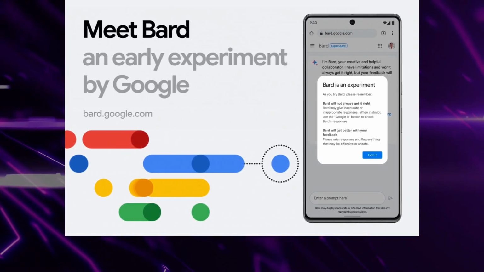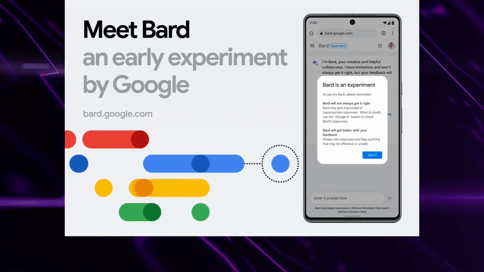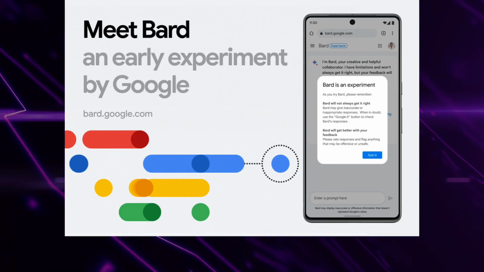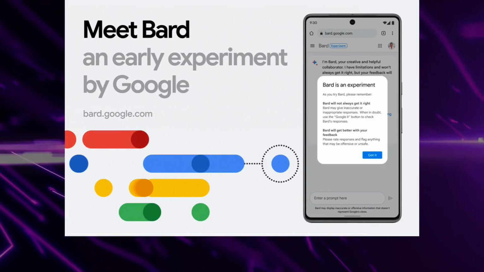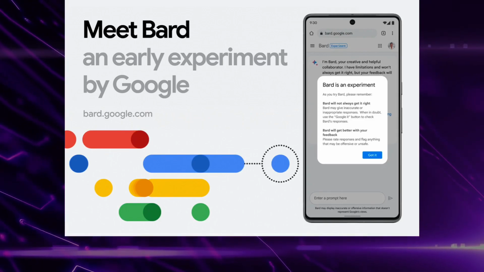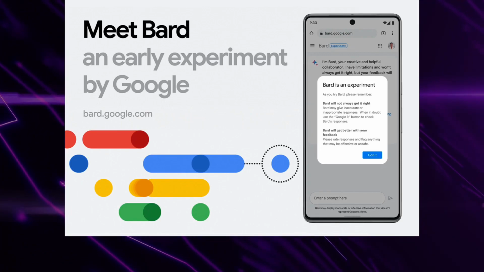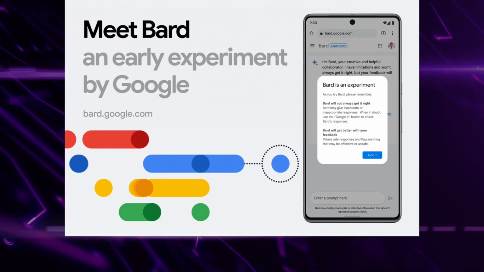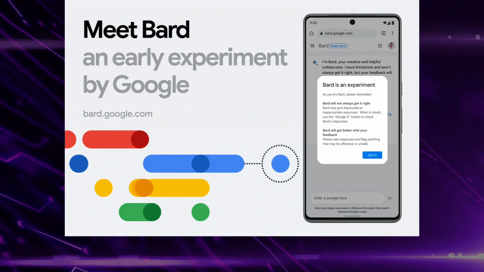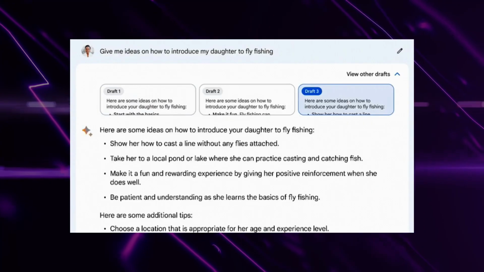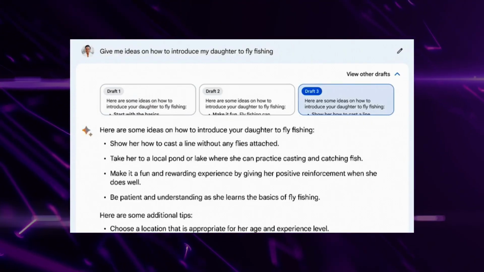And if you haven't used chatbot AI yet, or even ChatGPT and so on, then this will come as a huge surprise to you. It really is a fascinating new technology. It has the potential to change how we interact with the world and everyone around us. So here are some examples of what Google Bard can actually do right now. Firstly, it can answer your questions in a comprehensive and informative way.